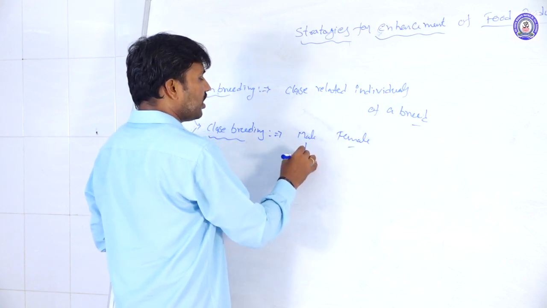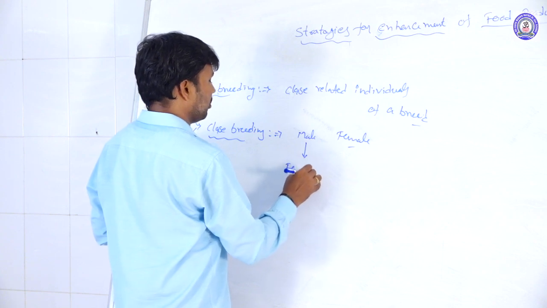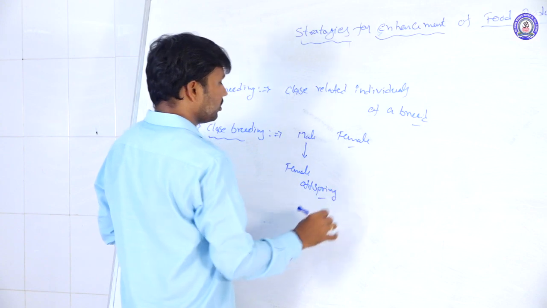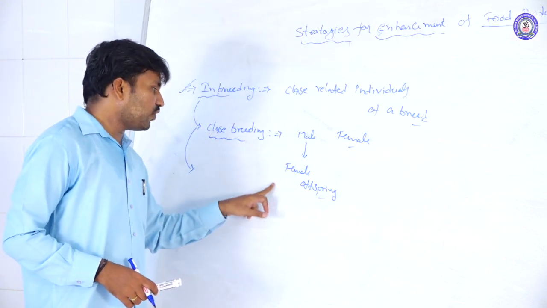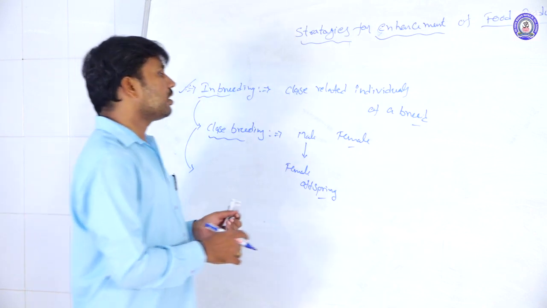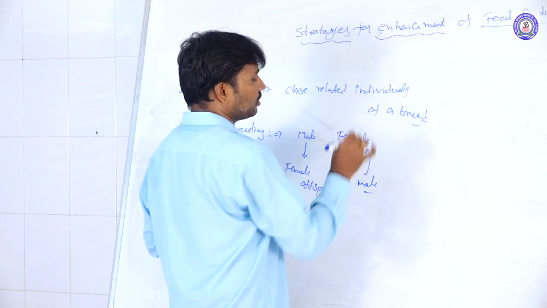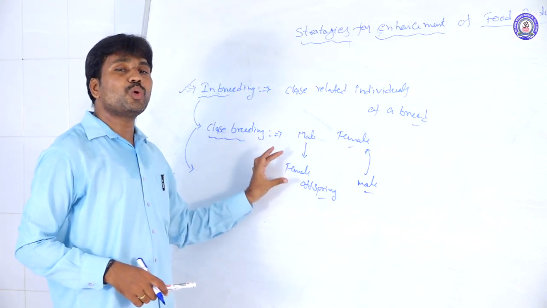The male parent is crossed with the female offspring, or the female parent is crossed with the male offspring. This type of breeding is called close breeding.